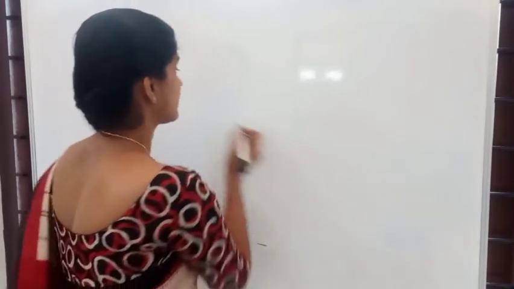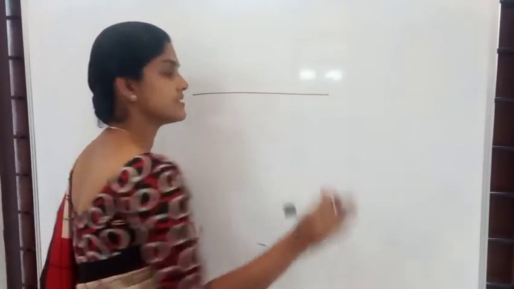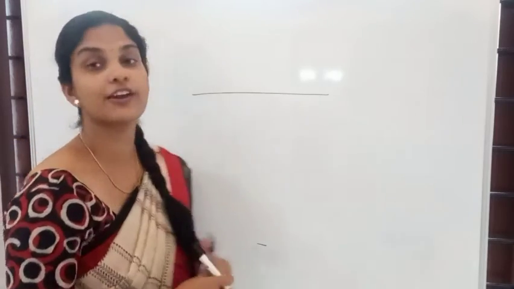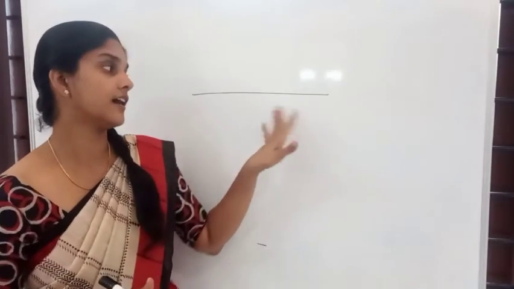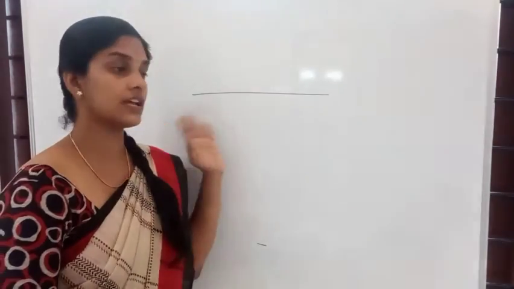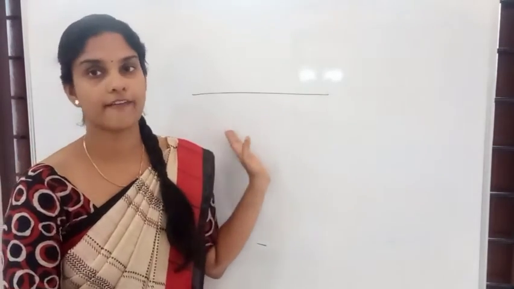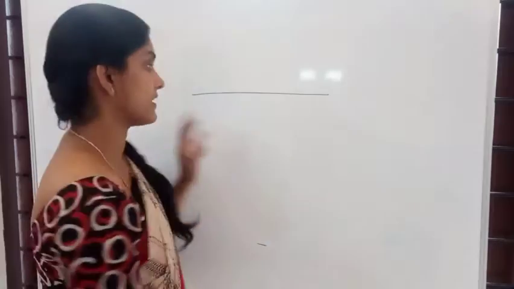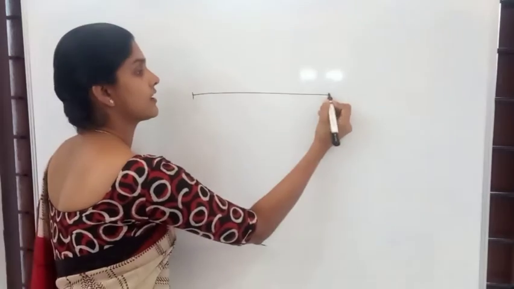What is a line? This is a line, right? What is the peculiarity of a line? Yes, the line extends to both the sides. They do not have an end. But what are line segments? Line segments are like this.